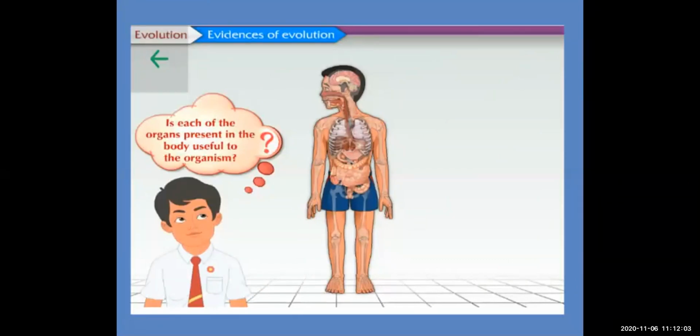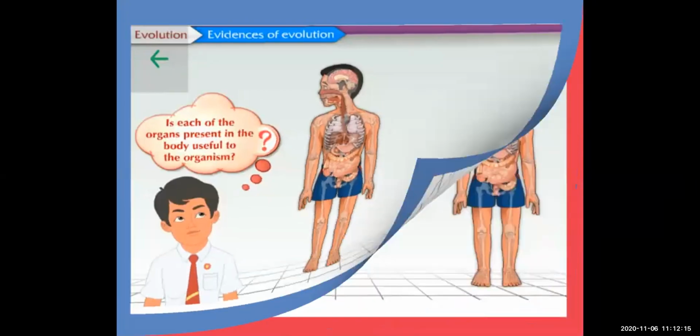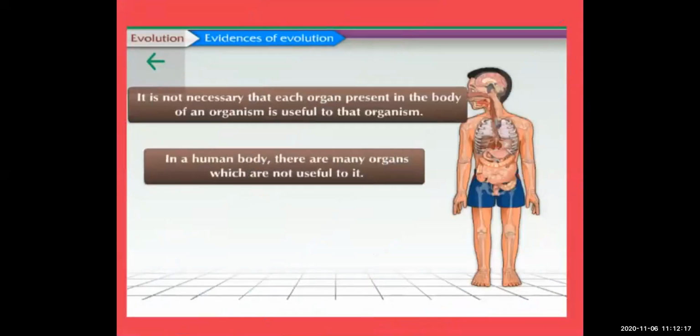So that is called a vestigial organ, which is not useful, or we can say it is a useless part of the body which we don't use. So we will see which vestigial organs are present in our body. It is not necessary that each organ present in the body of an organism is useful to that organism. In the human body there are many organs which are not useful to it. So we will see, students, which body organs are not useful. You must be thinking about this. Let's see about that.